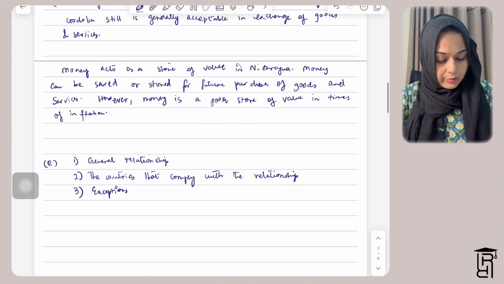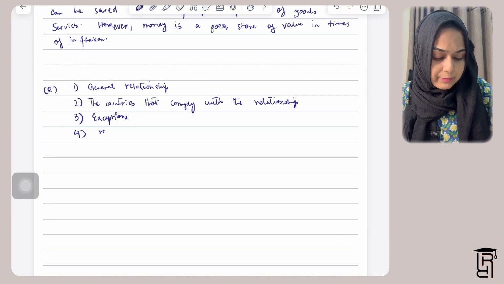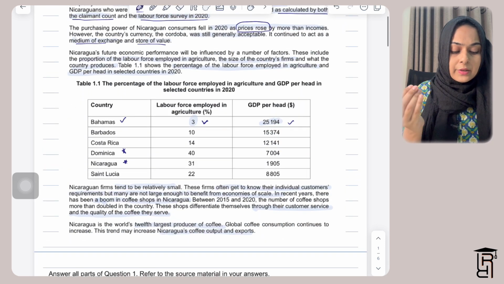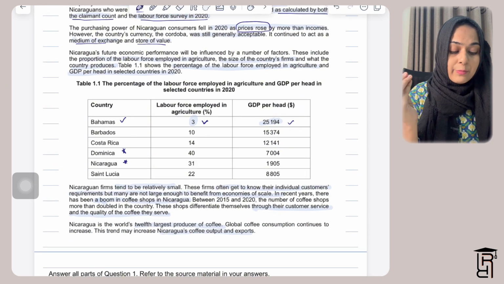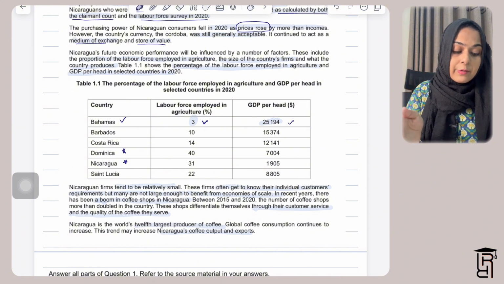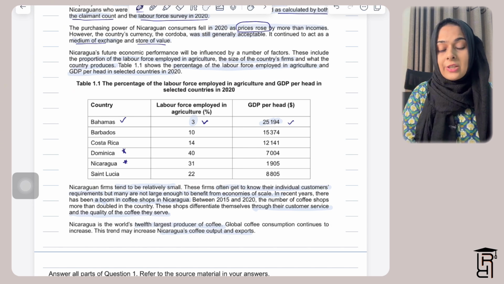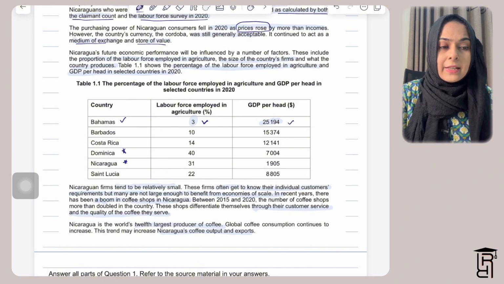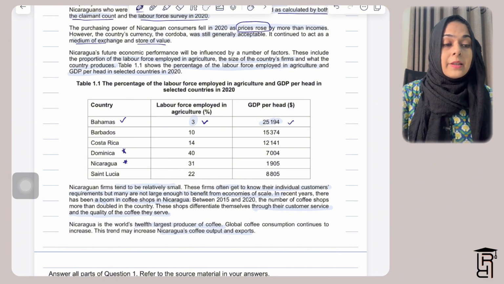Then you need to talk about the reason for the relationship. Why is it true that the higher the percentage of labor force employed in agriculture, the lower the GDP per head, and the lower the percentage of labor force employed in agriculture, the higher the GDP per head? You can say that agriculture basically produces and sells raw products, and the other sectors, the secondary sector and the tertiary sector, give value addition.